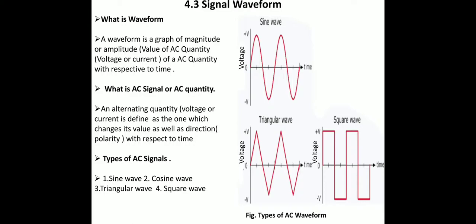That is, its amplitude or value of voltage or current is not constant with respect to time; it changes with respect to time and polarity, that is, positive direction and negative direction. Types of AC signal: sine wave, cosine wave, triangular wave and square wave are shown in the figure.